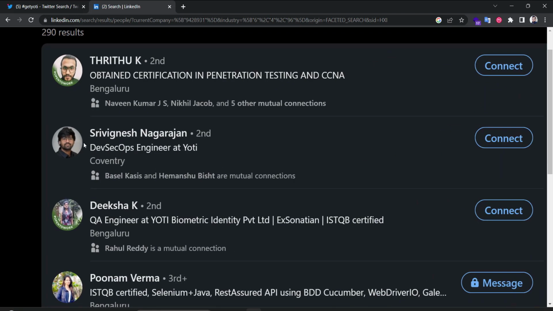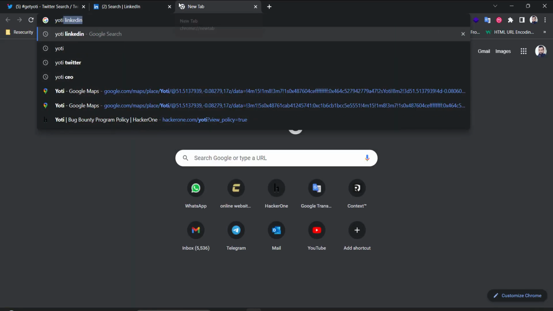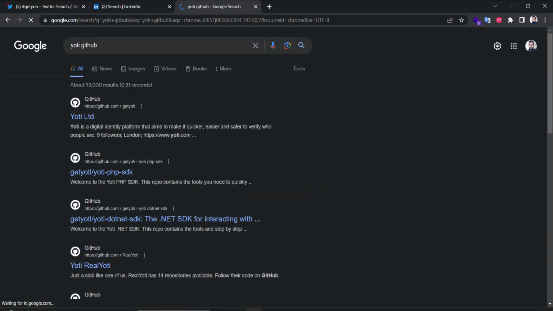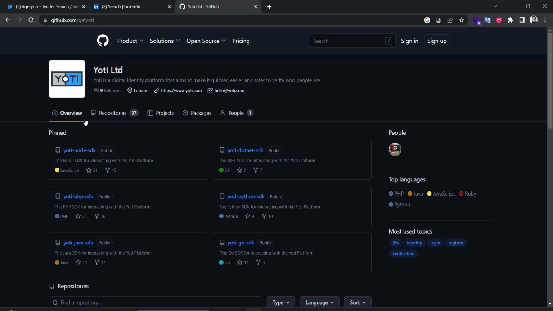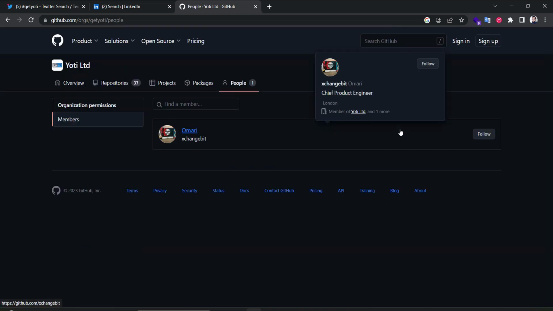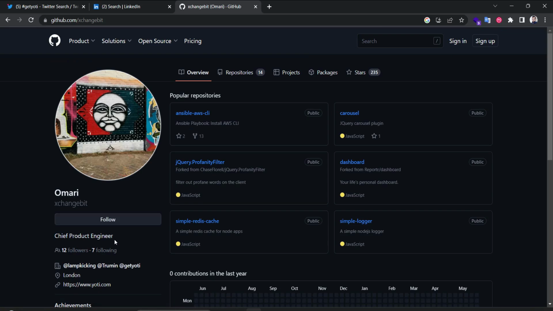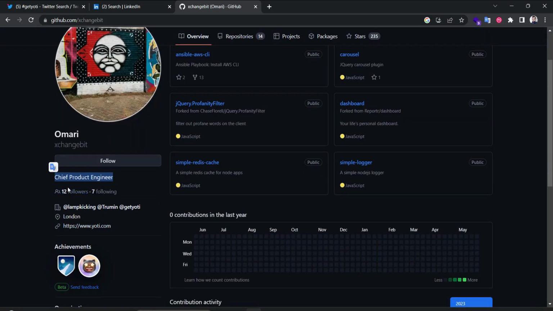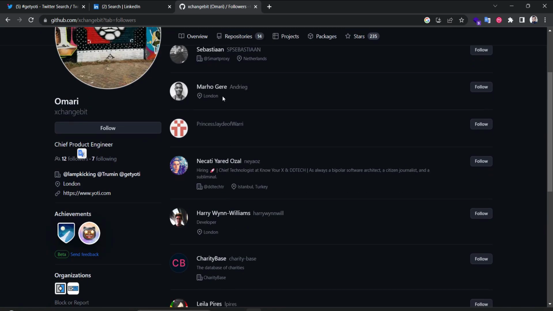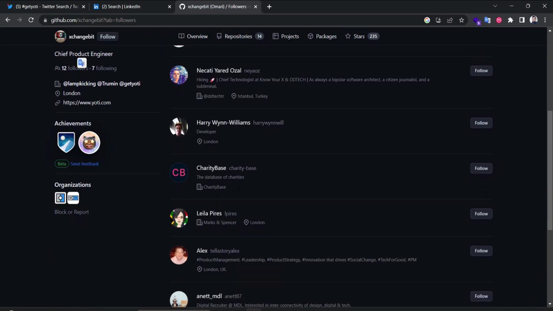We can go here and try to get his profile on GitHub and check if Yoti has a GitHub page. So Yoti GitHub, yes, they have. And here we look for the people and we try to identify the developers, chief product engineer, and we see the followers, and we will talk in detail about GitHub, the followers, and all of this should work in GitHub, most probably.